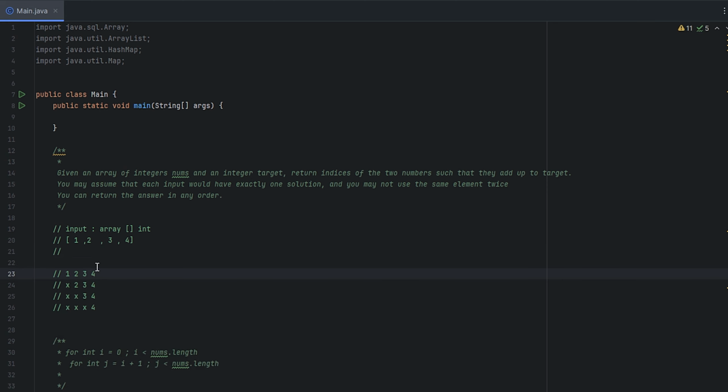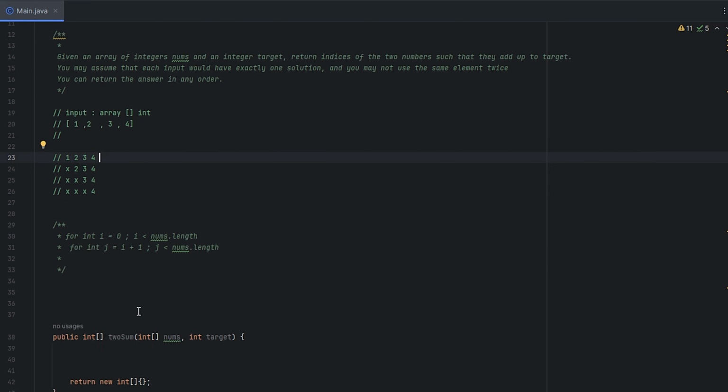Cool. So we look at this grid right here. It's essentially what we're doing. We're starting with 1, and the inner loop will be 2, right? So 1 and 2, 1 and 3, 1 and 4. That doesn't work, so we go down to 2: 2 and 3, 2 and 4. Doesn't work, we go down again. So we go 3, 3 and 4, and at this point, this will probably be the solution. We're creating a 2D array and going through it. As we go through the matrix, we'll be able to find the solution we want, because we're doing an exhaustive search of every single combination we possibly have. It's not the prettiest thing, but it'll work. So let's go and try it.